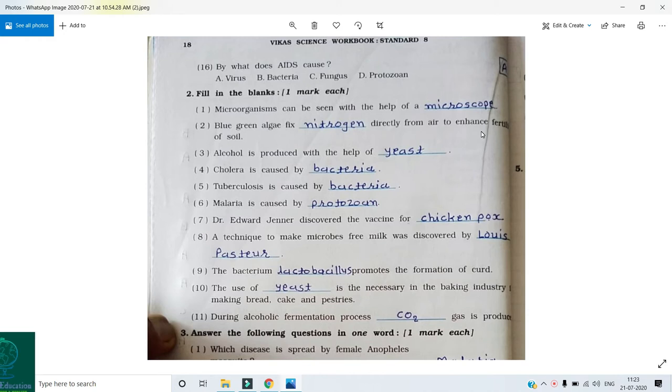Now the eighth blank is, a technique to make milk free of microbes was discovered by Louis Pasteur. Now the ninth one is, the bacterium Lactobacillus promotes the formation of curd. The 10th is, the use of yeast is necessary in the baking industry, making bread, cake and pastries. And the last blank is, during the alcohol fermentation process, carbon dioxide gas is produced.